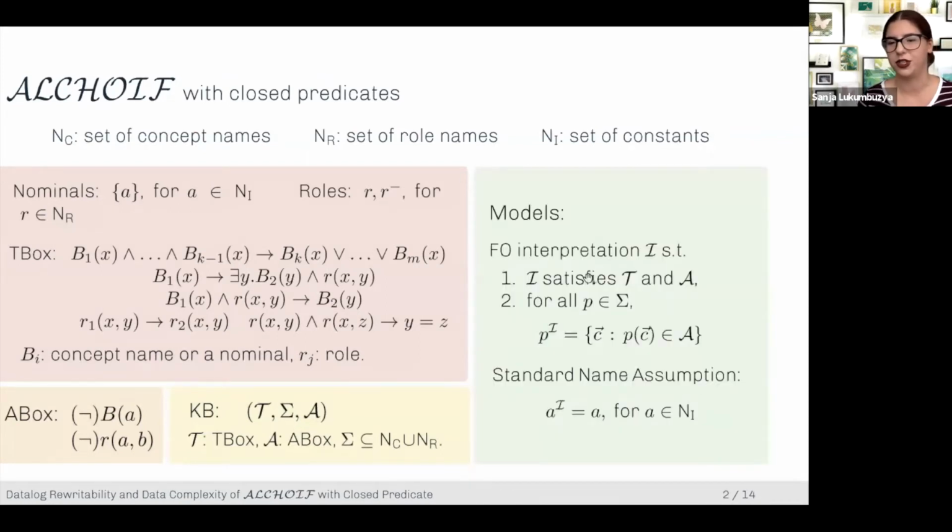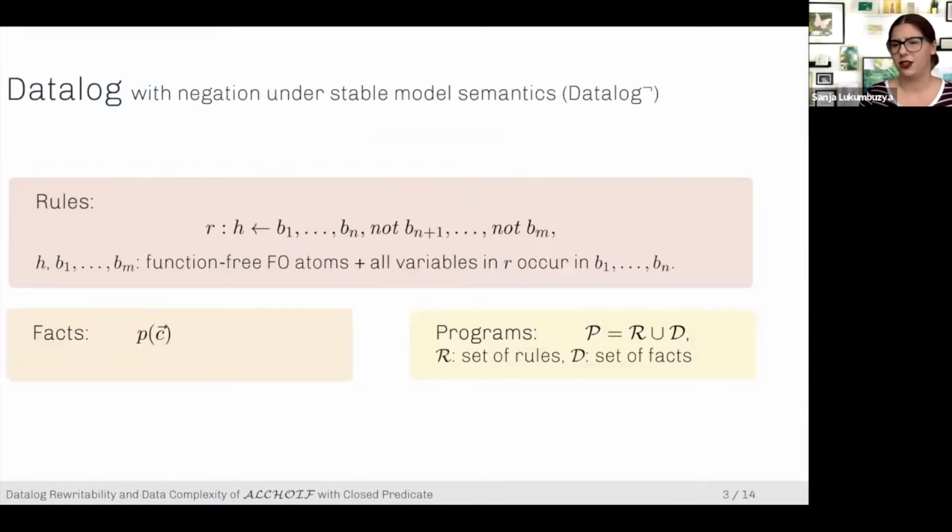Just first order interpretations that satisfy this theory, this A box, and interpret all the closed predicates exactly as given by the data. We also have a standard name assumption, which just means that constants are interpreted as themselves. I think Datalog doesn't really need an introduction, so I just want to mention that we are dealing with rules of this kind. We have also facts, and programs are just rules plus facts.